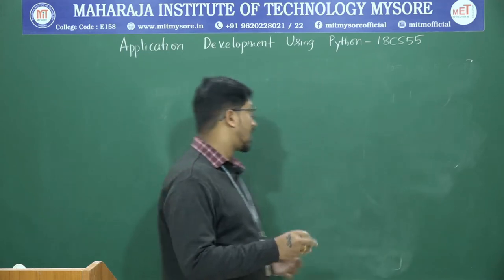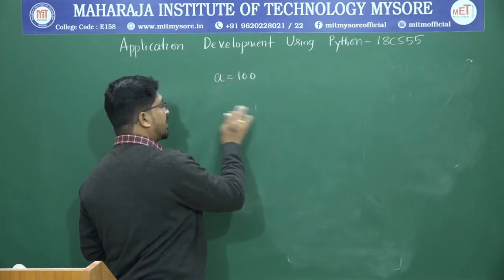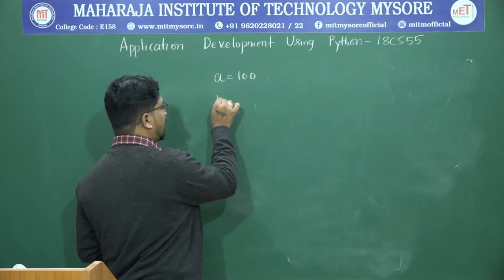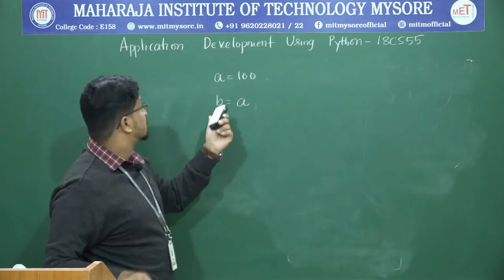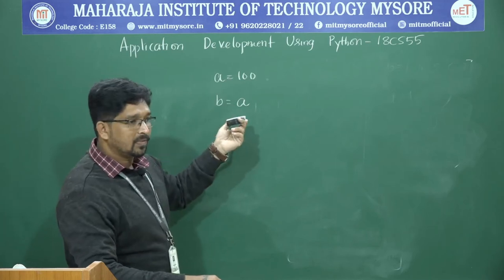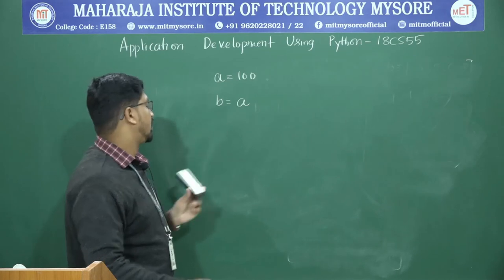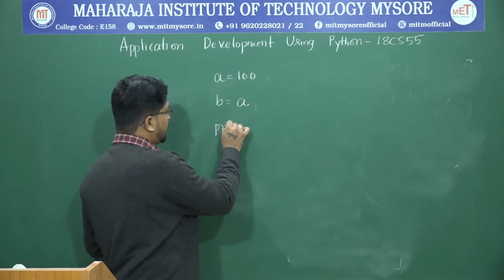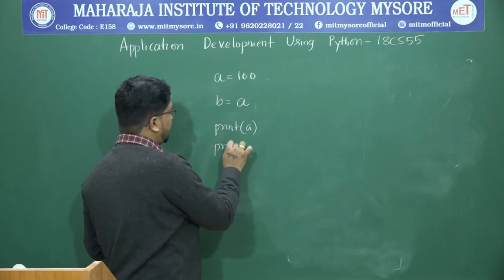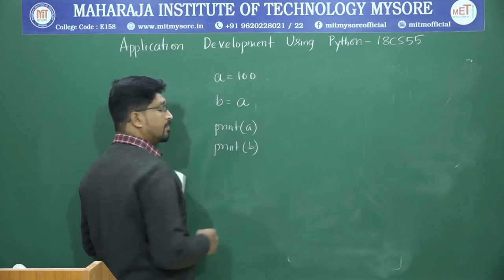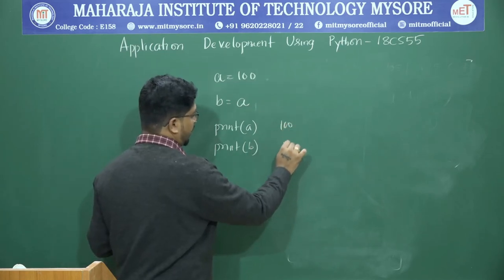Before that, let us consider a variable called a, which is 100. Then I will consider b is equal to a, meaning whatever data is stored in a will be stored in the b variable. Now if you print a, you will get 100. Print of b, you will get 100. Both are 100, correct?